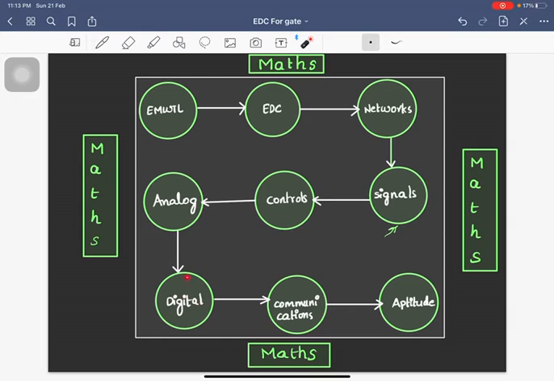Then you can go for digital electronics, where both domains are quantized or discretized, that is both time and amplitude are discrete. Then you can go for communications, but before going to communications, you should be pretty confident with probability and random theory, which you learn in mathematics. In maths you study probability and random theory in a somewhat different manner, but when it comes to communications, you study it in a specific manner, which is applied in communications itself.